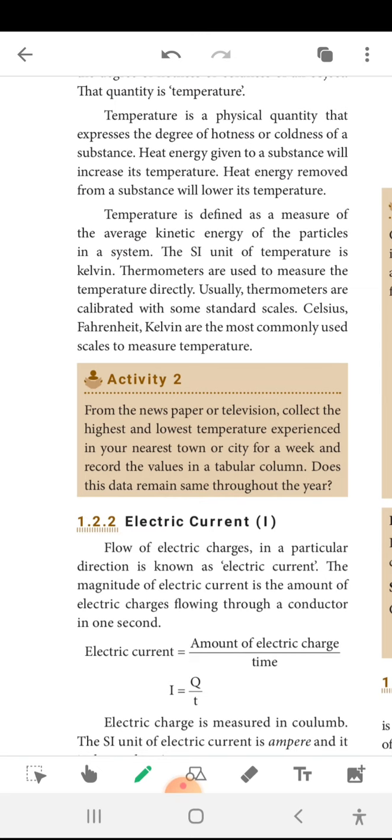The SI unit of temperature is Kelvin. Thermometers are used to measure temperature. We know some other scales for temperature, the Fahrenheit scale and Celsius. Commonly Kelvin is used. Then electric current.